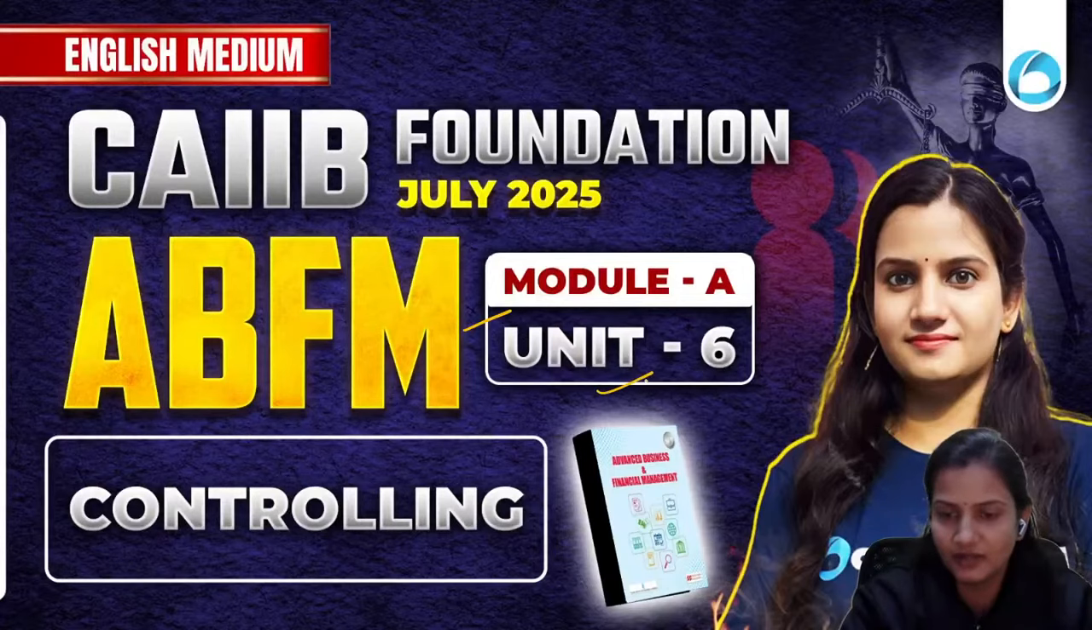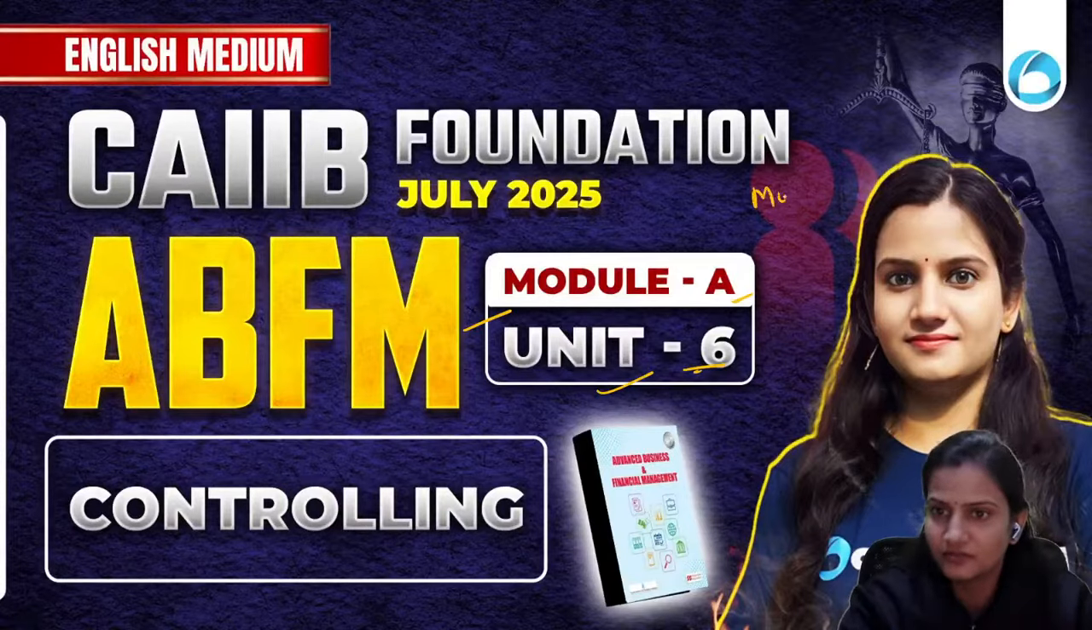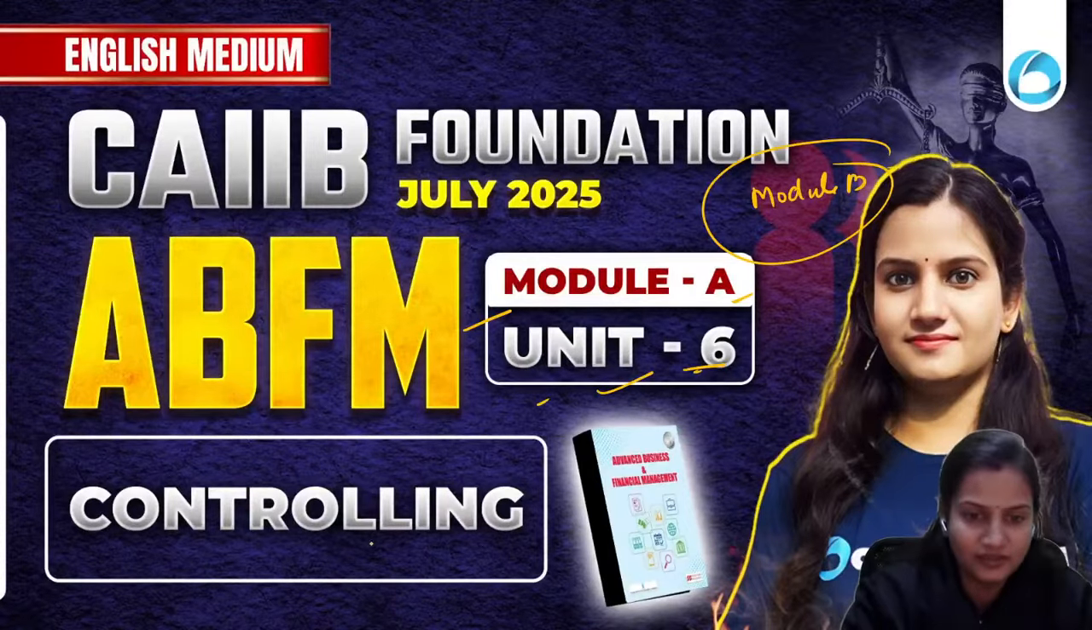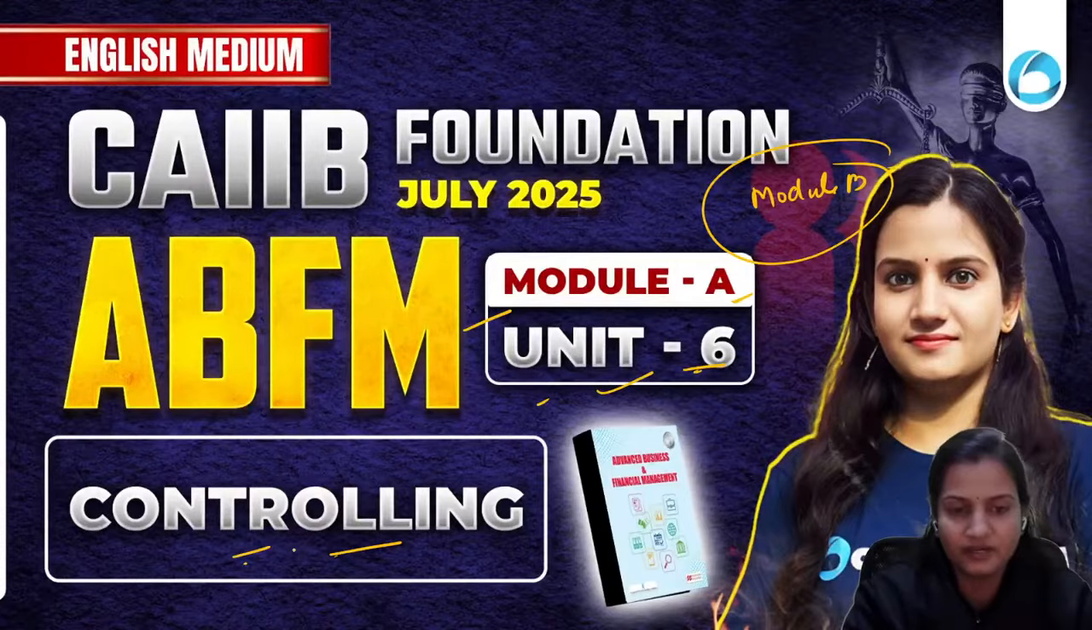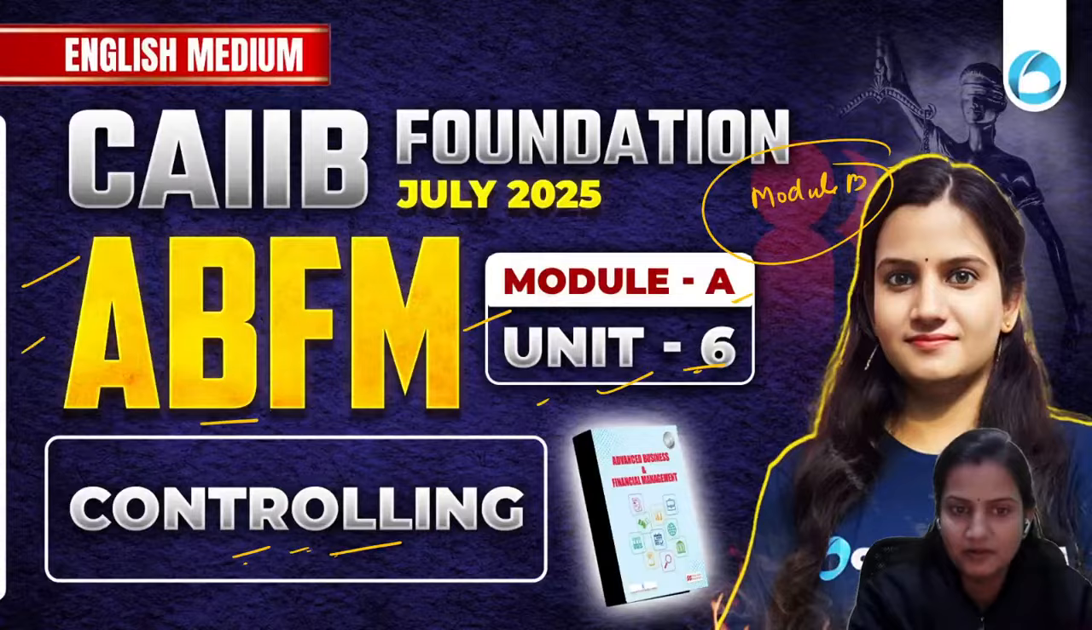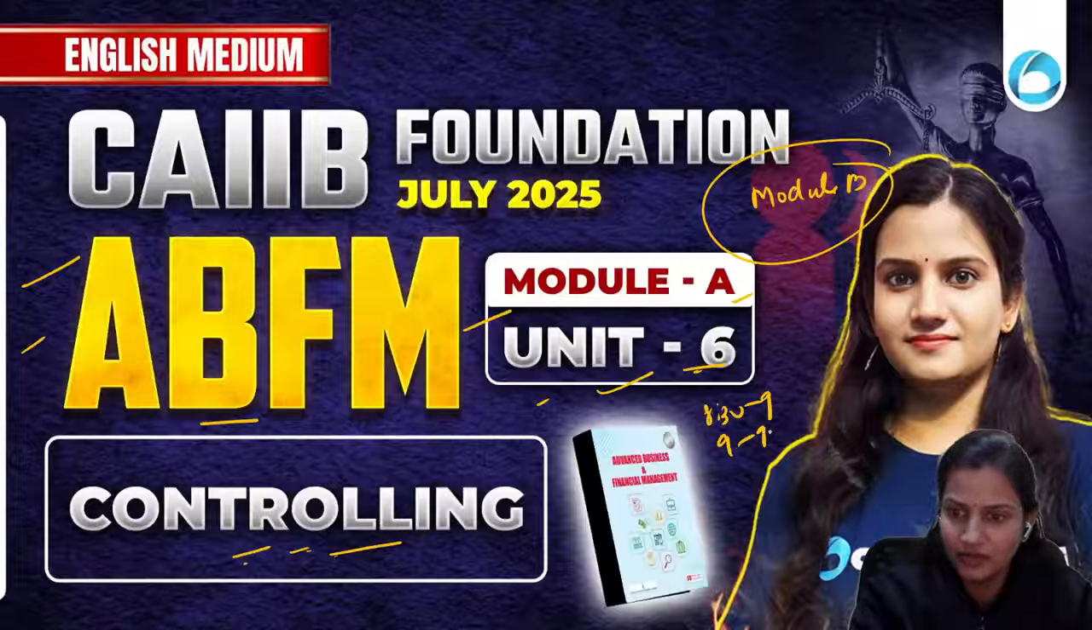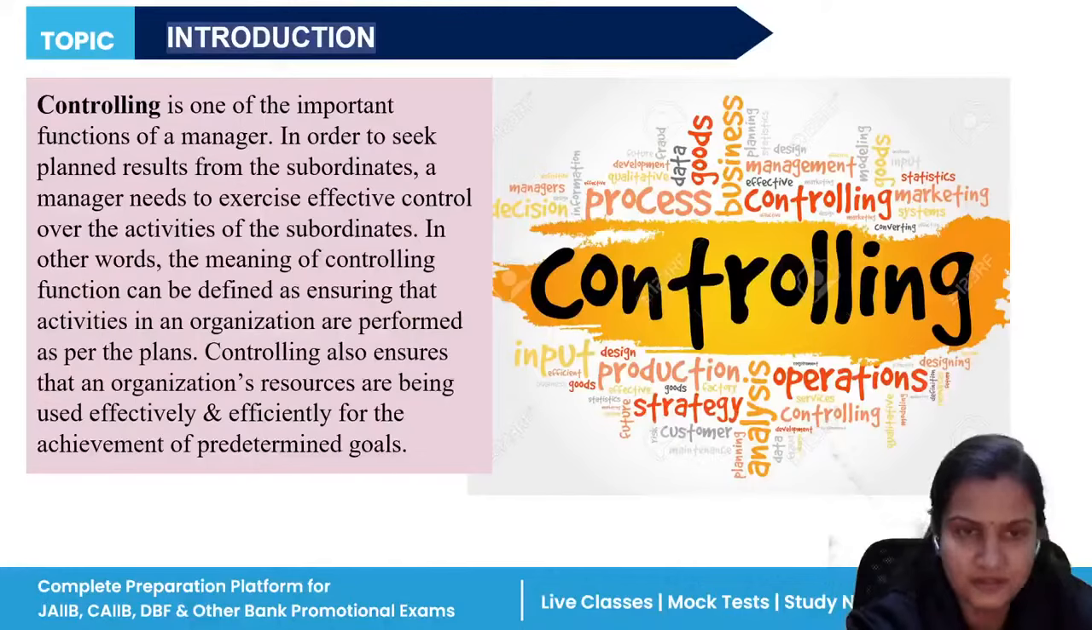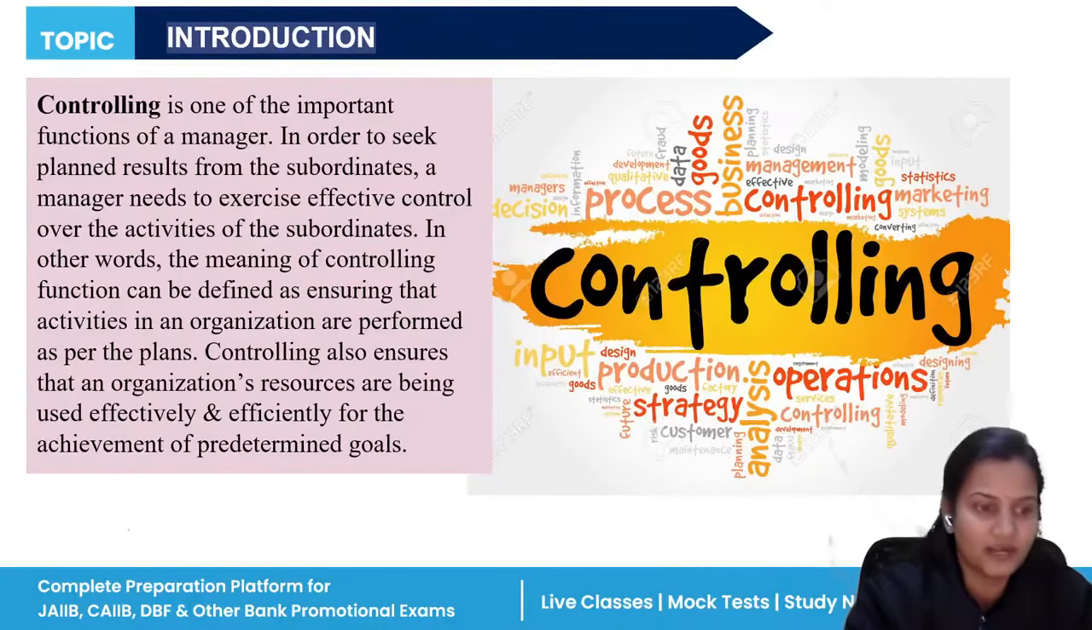Our last unit, that is unit number 6 of module A, and today itself module A will get over. From tomorrow we are going to start our module B. Clear? So it is the last unit, and the name of the unit is controlling. We are covering the ABFM paper from 8:30 to 9 and from 9 to 9:30 the ABM paper. So these two papers I'm covering on YouTube. Chalo, let's start. What is controlling?